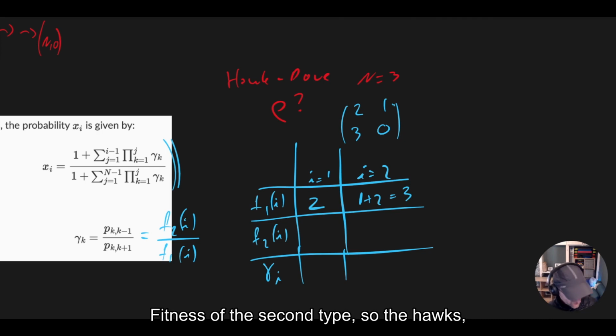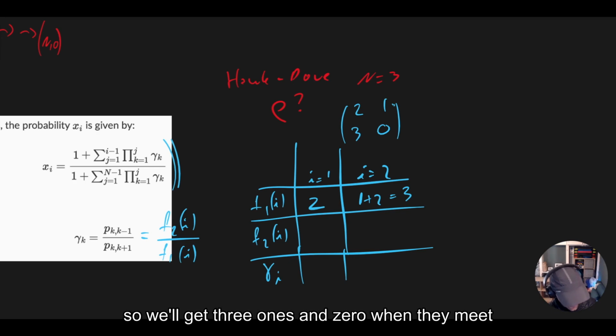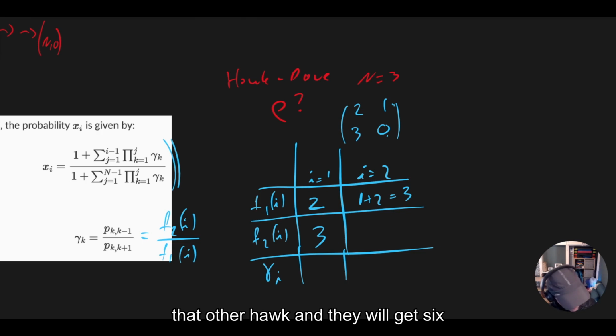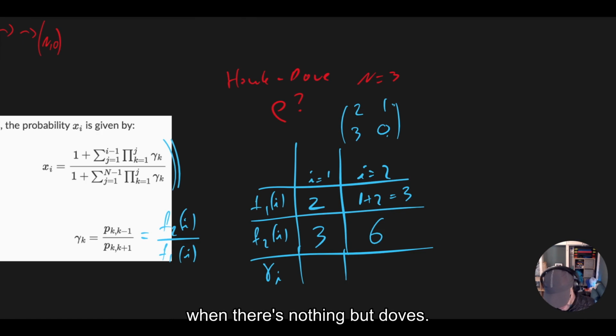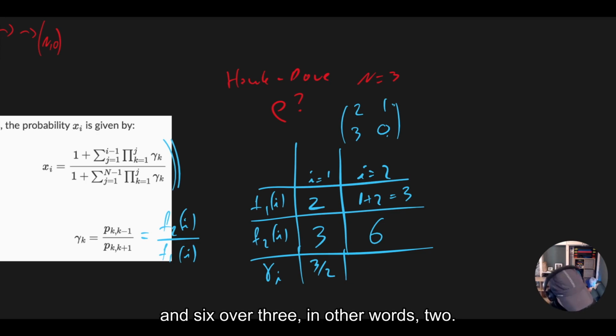Fitness of the second type, the hawks: well, when there's only one dove, that means there's another hawk, so we'll get 3 once and 0 when they meet that other hawk, and they will get 6 when there's nothing but doves. And so our ratios just become 3 over 2 and 6 over 3, in other words, 2.